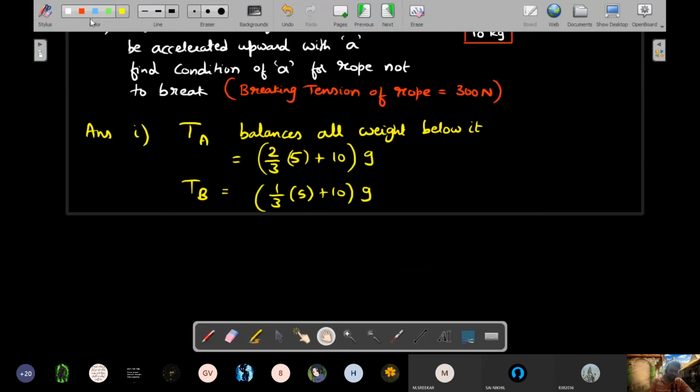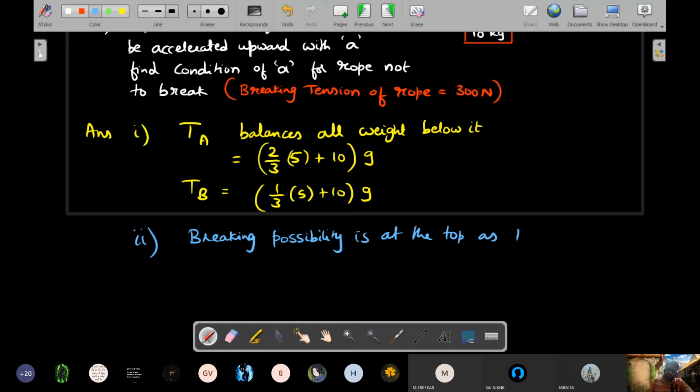So for the second problem, using the same logic, the breaking possibility is at the top, as tension is max at that place.